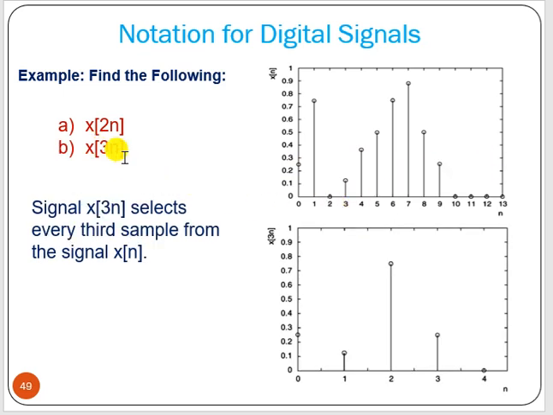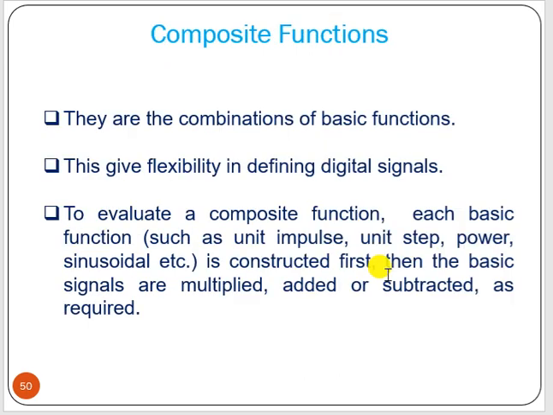3n means what will happen? First is 0, it is 0. Now when n equal to 1 you put, x of 3 value will come here. Then x of 6 value will come here. That means 3 minus 1, 2 values are discarded. Here the first value is 0, 1 and 2 are discarded, and the next value comes as x of 3. Like this way it is going on.